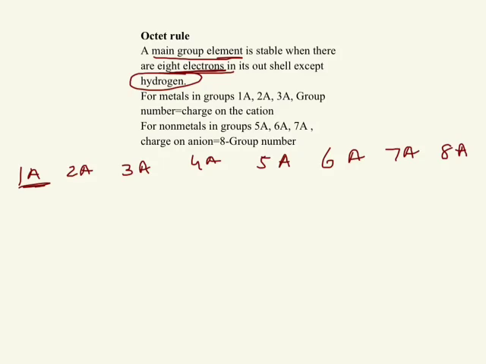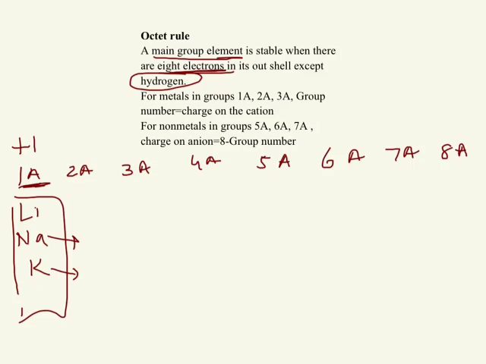Now for metals in group 1A, what does it mean? Group 1A means it has 1 electron in the outermost shell. All the metals present in group 1A lose 1 electron to become stable, because when they lose 1 electron, for example sodium, it then has 8 electrons in its outermost shell. So all the elements present in group 1A have a +1 charge. Sodium exists as Na+, potassium exists as K+, lithium exists as Li+. All the elements present in group 2A have a +2 charge.